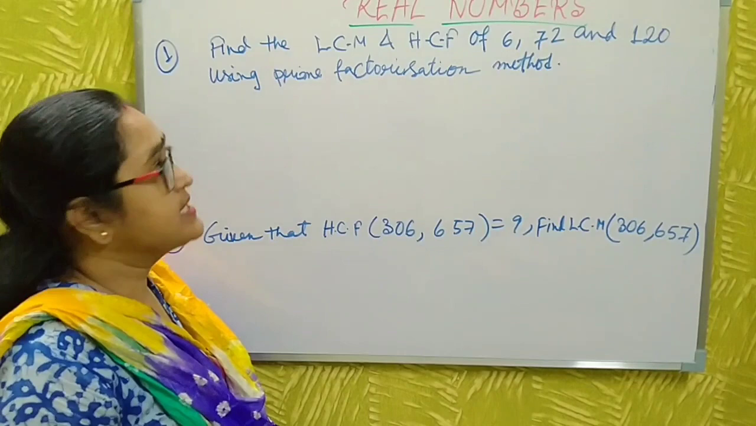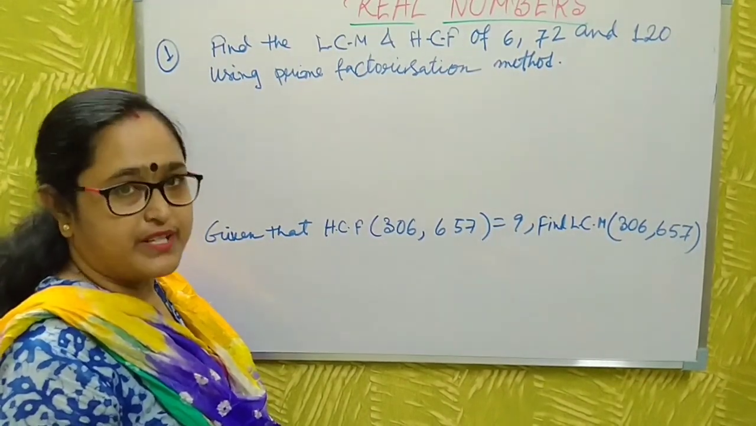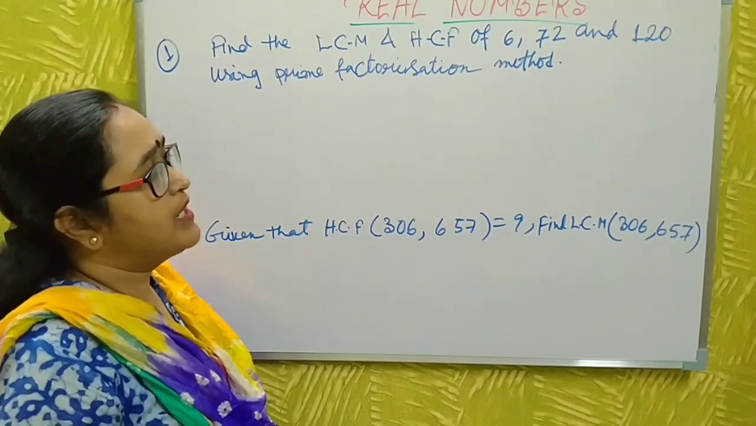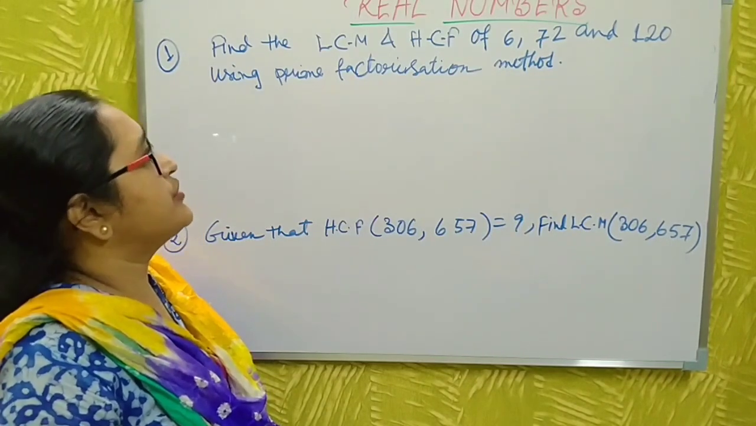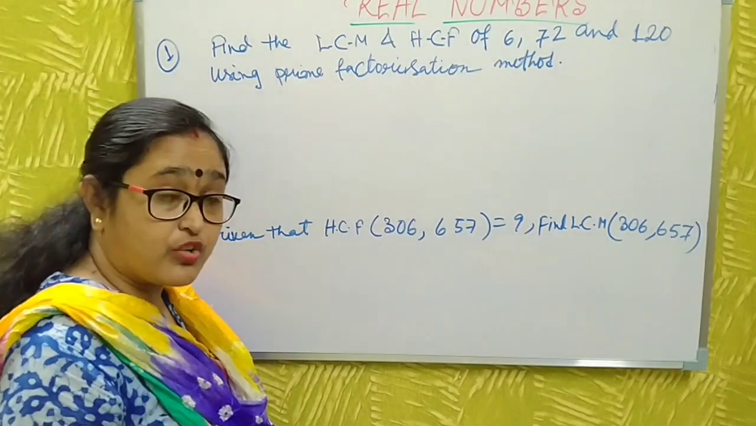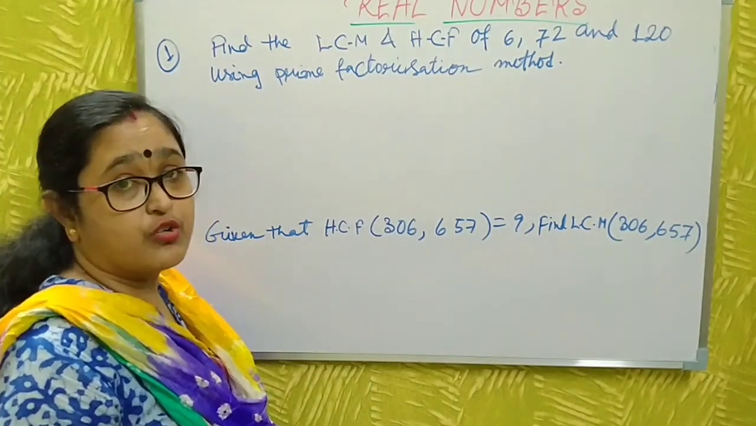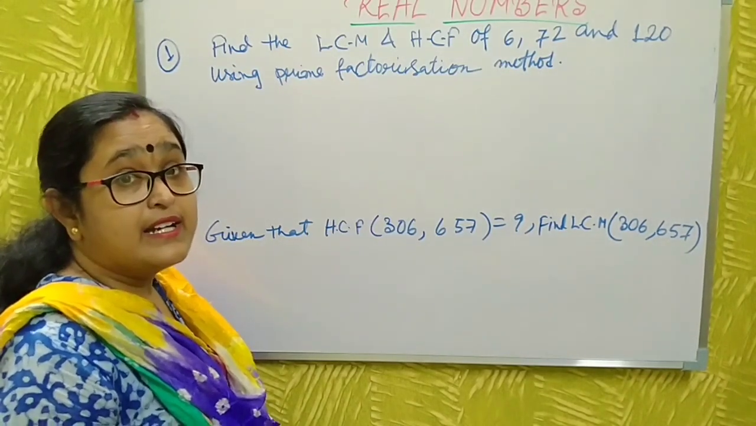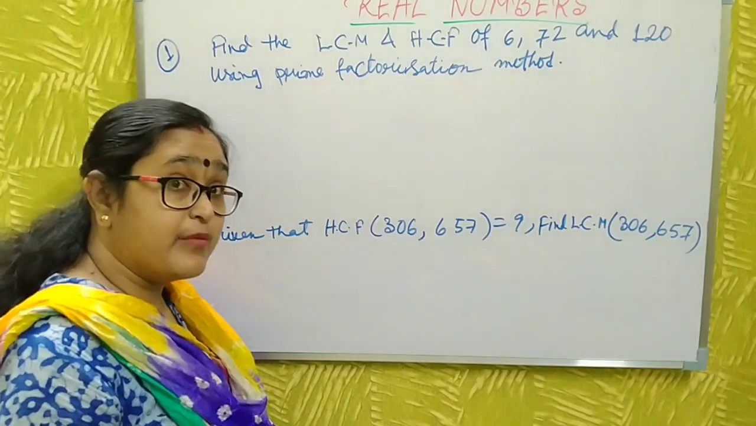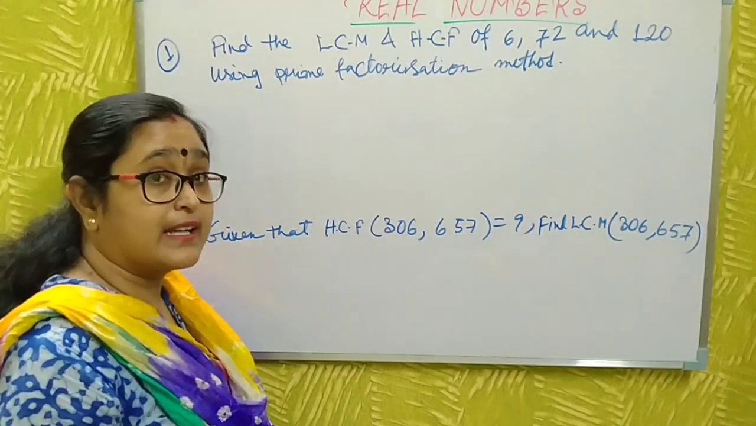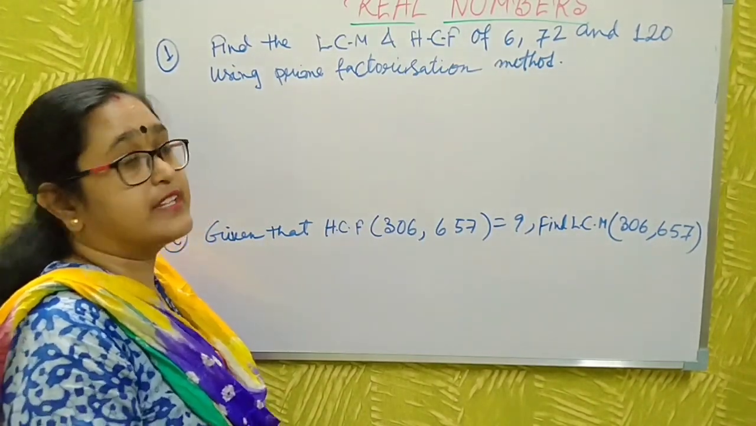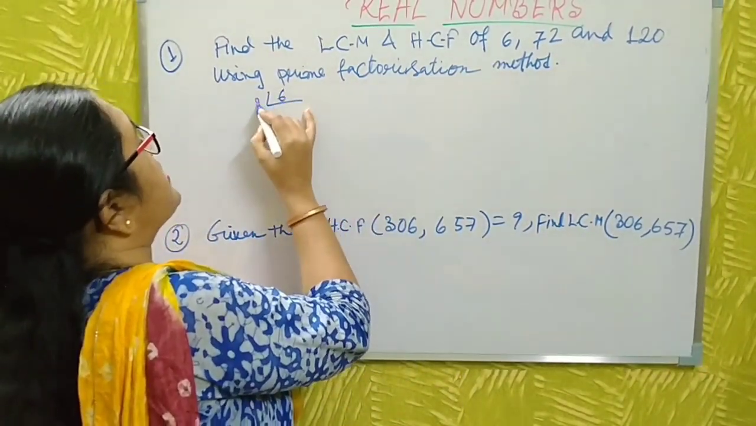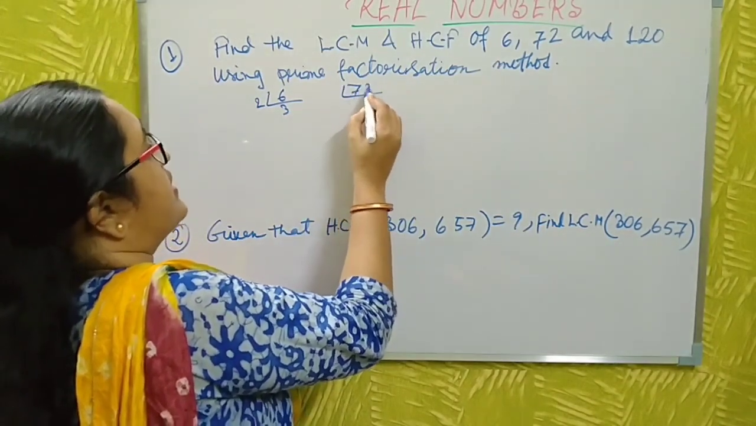Now I discuss a sum under the fundamental theorem of arithmetic. Find the LCM and HCF of 6, 72 and 120 using the prime factorization method. In the last video I already discussed finding the HCF by Euclid's division lemma, Euclid's division algorithm. Now find the HCF and LCM by the prime factorization method. Just do prime factorization individually.